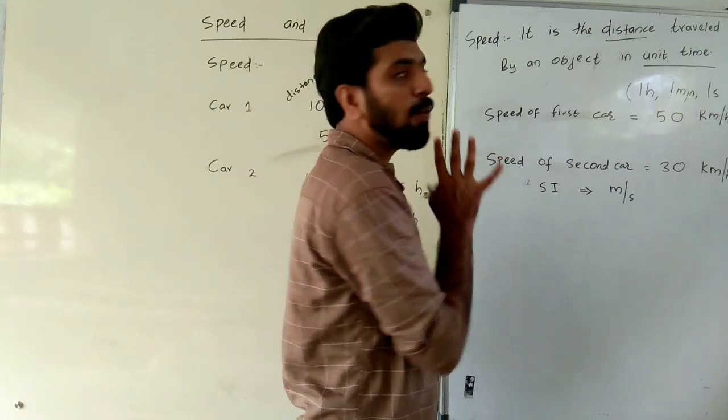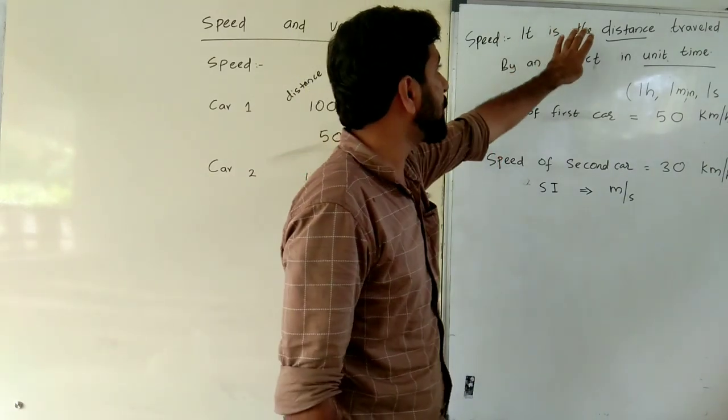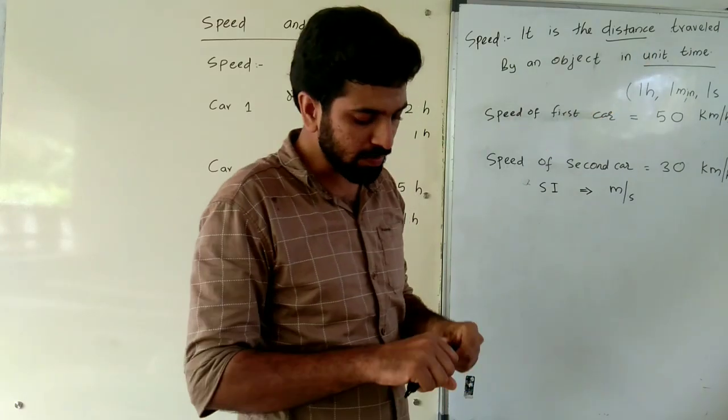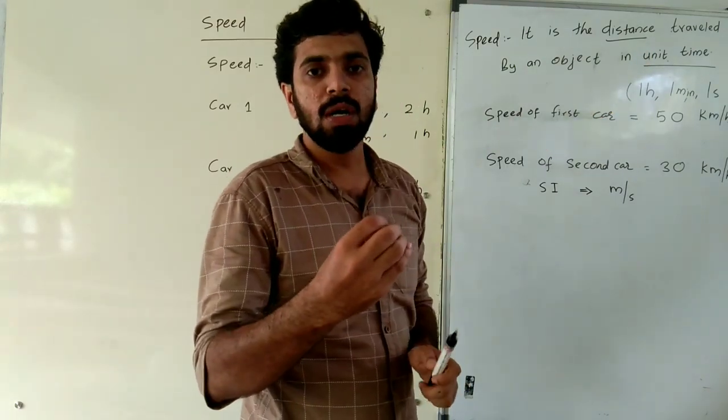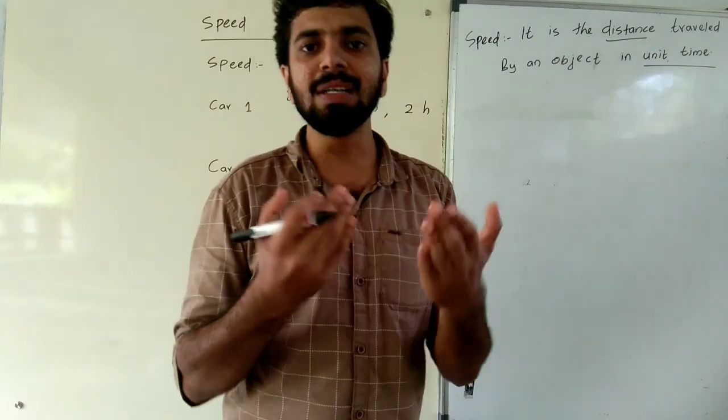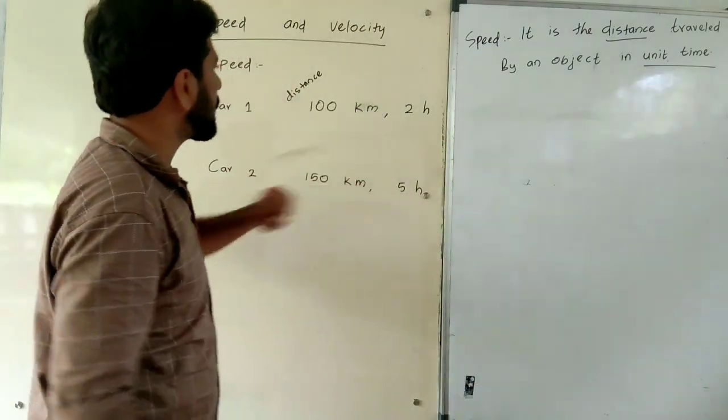This is what we have learned about speed. First of all, what is speed? It is the distance traveled by an object in unit time. Now we are going to learn the equation to calculate speed. Listen here.